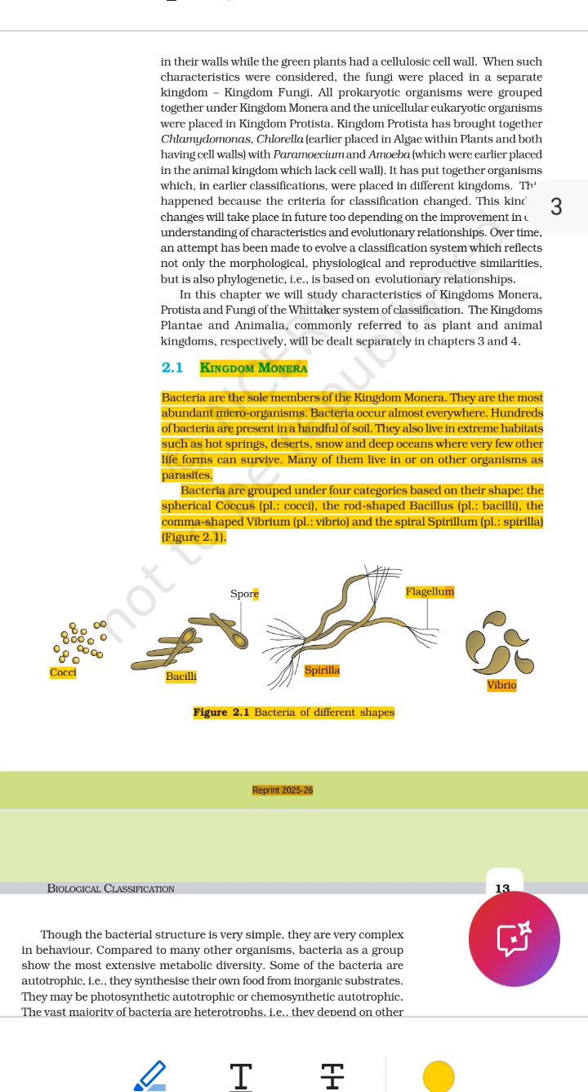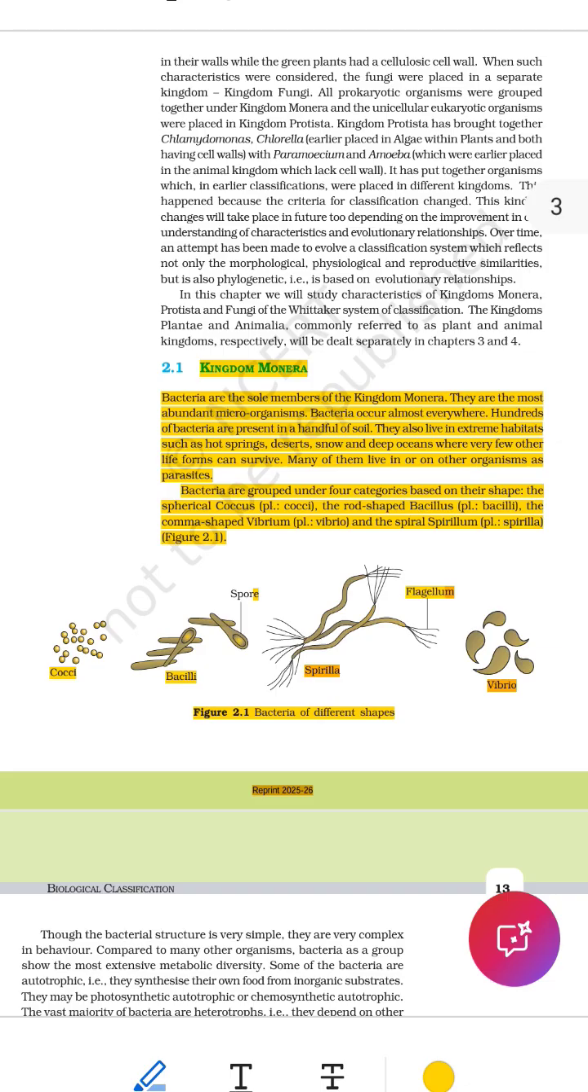Line 4. Bacteria occur almost everywhere. Word by word. Bacteria, the tiny living things. Occur. This means they exist or they are found. Almost everywhere. This means in nearly every place on Earth. So, bacteria live in nearly every place you can think of. In water, soil, air, and even inside our bodies.